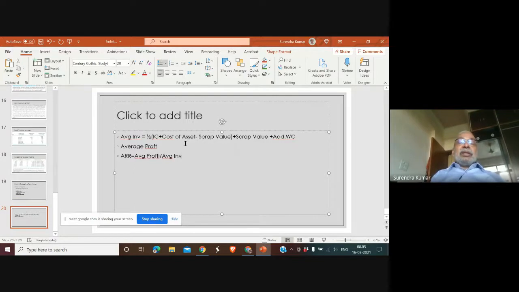straight line method. But if your method of depreciation is different, you will find there is a different way to calculate this, because what you are trying to do is calculate average investment of the depreciable part of the asset, and then you are adding scrap value, because that remains deployed, that remains in use till the end of the project. And likewise, you're talking of additional working capital, which also remains in use throughout the period. So that's how you calculate, and you arrive at your accounting rate of return or average rate of return, which is not a difficult thing to do.